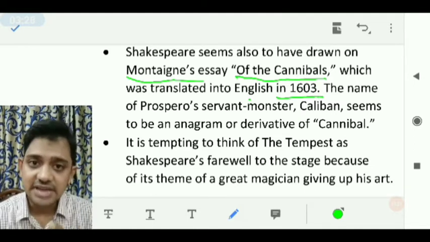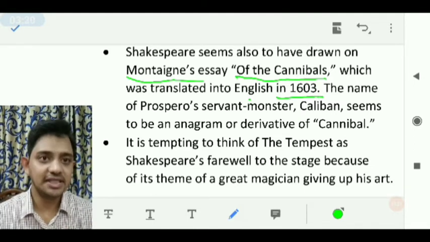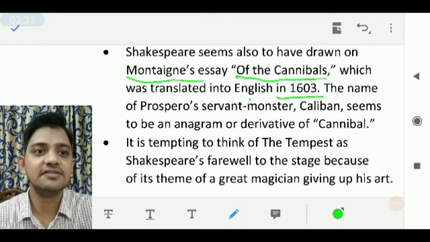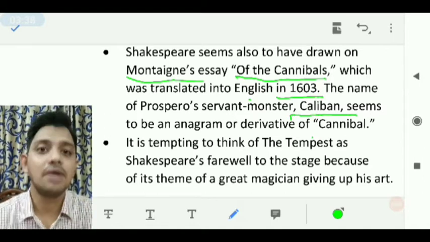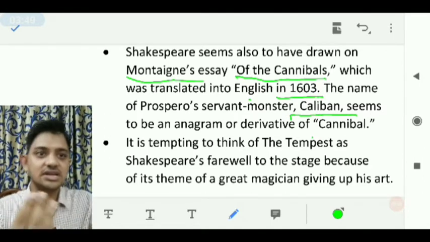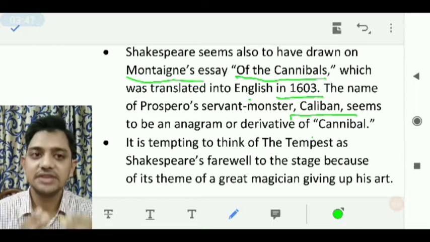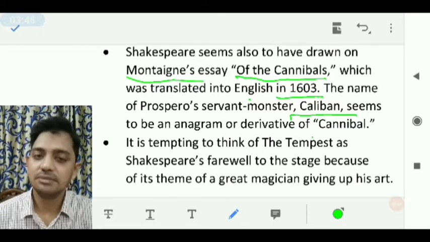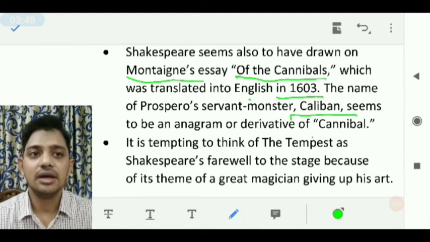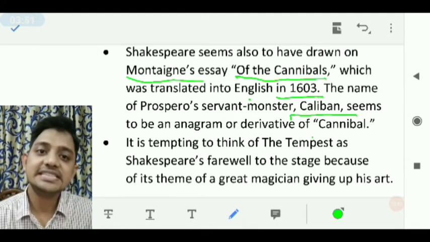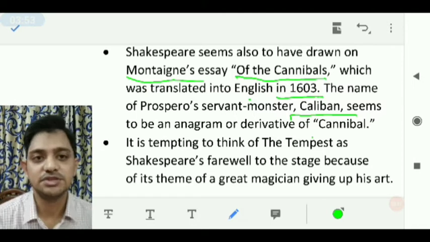So it seems that Shakespeare was influenced by the name cannibals, and he gave the name Caliban as an anagram. Means from that word cannibal he has taken the letters and he has formed Caliban. And Caliban is one of the characters in this Tempest, and he is one of the servants, it seems like a monster servant, of Prospero.